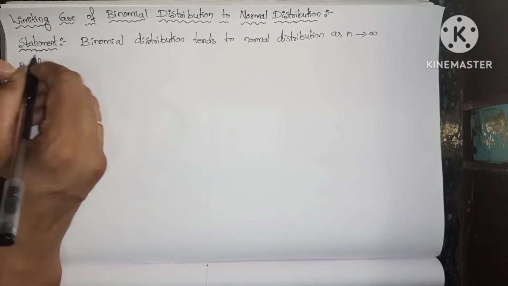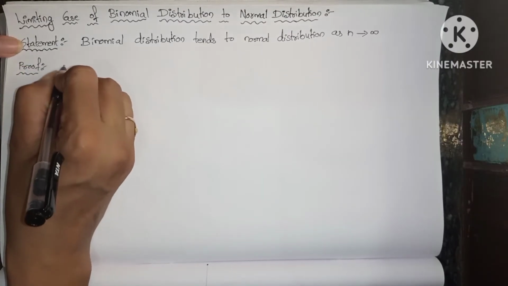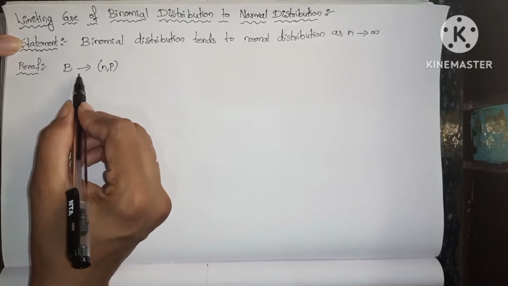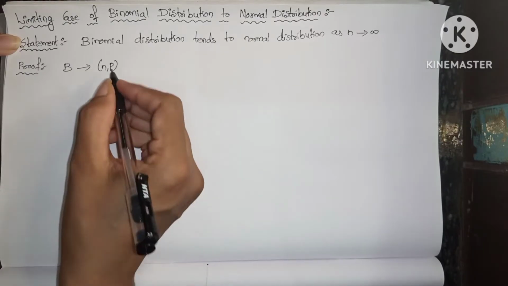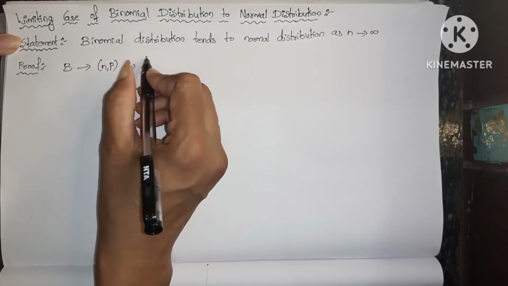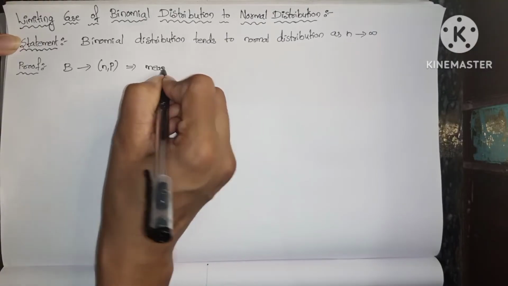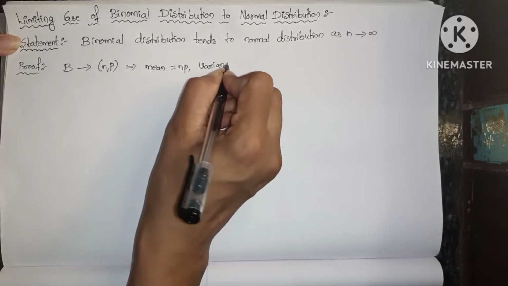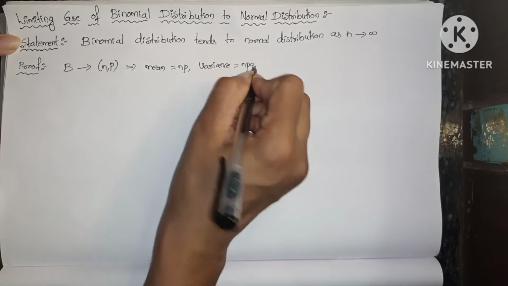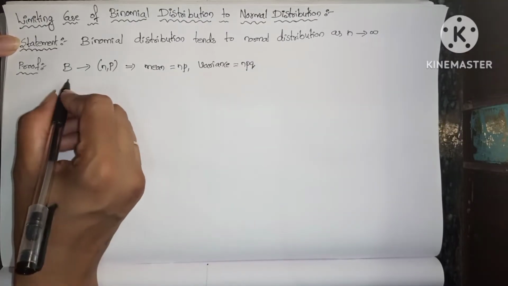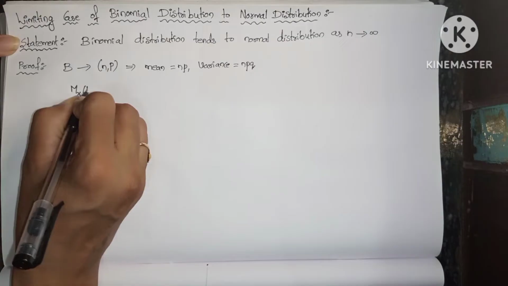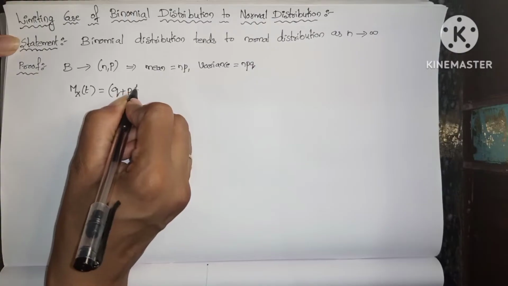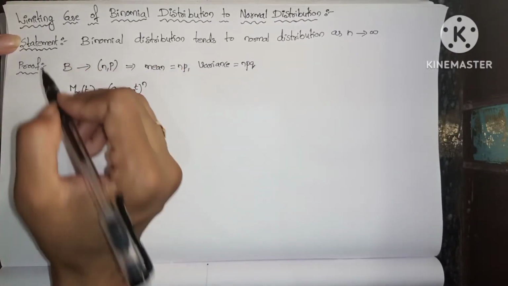Proof. So we all know that the binomial distribution has n comma p parameters. In the similar way, the mean of the binomial distribution equals np, and the variance equals npq. Now the moment generating function, that means Mx of t equals (q plus p into e power t) whole power n. This is the binomial distribution information.